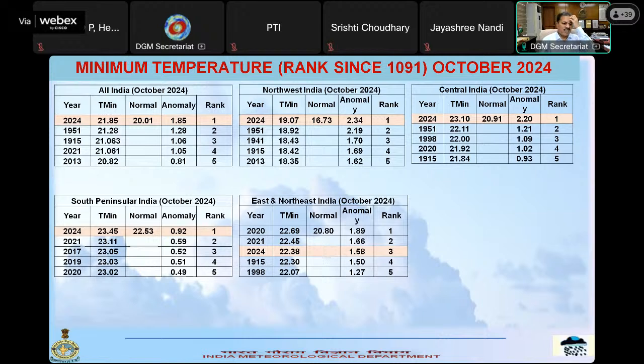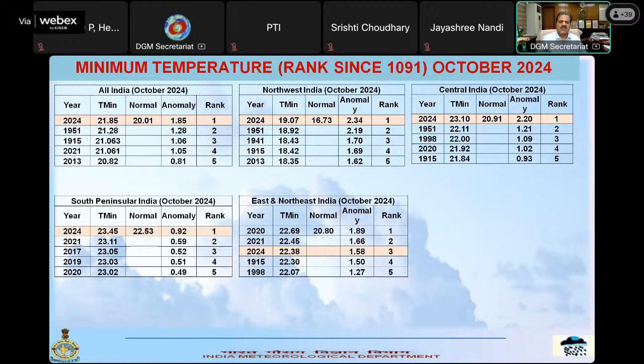For South Peninsular India, all the top years are after 2015, which means the recent decade has been quite higher in terms of the minimum temperature over South Peninsular India in the month of October.